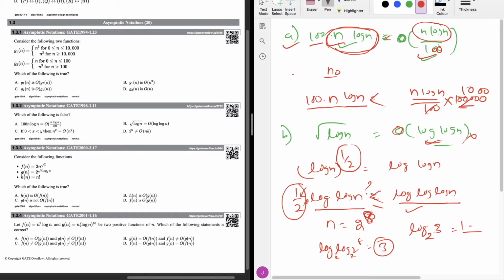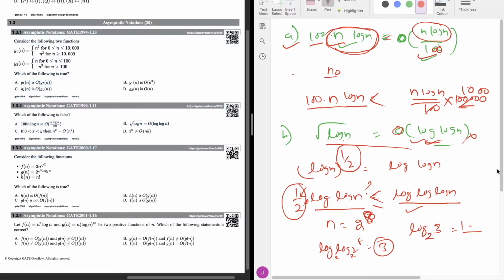According to this expression, our assumption was that this one should be greater than this one, but that is not satisfied. That means it is false, and the question is asking which one is false. So this can be the answer.